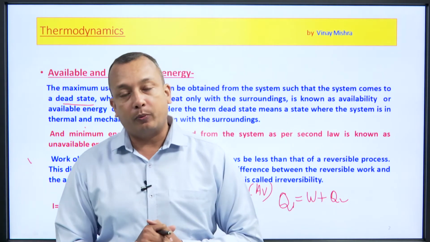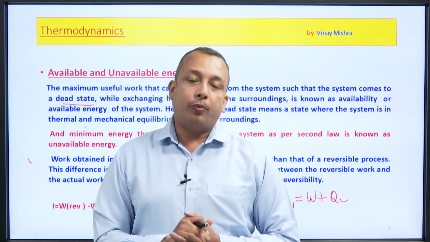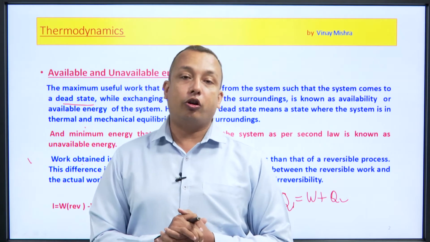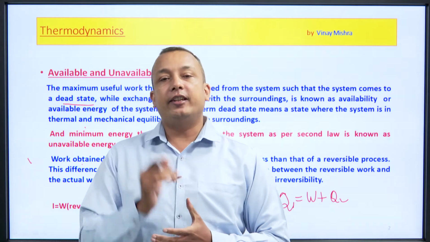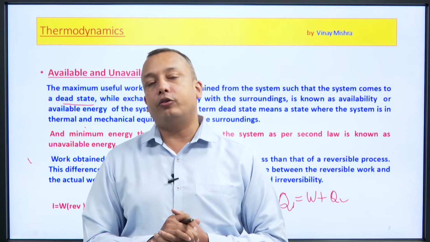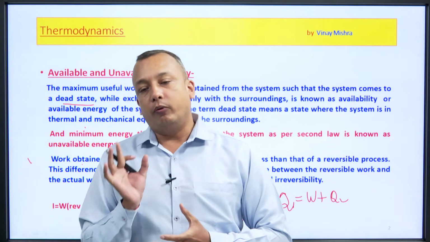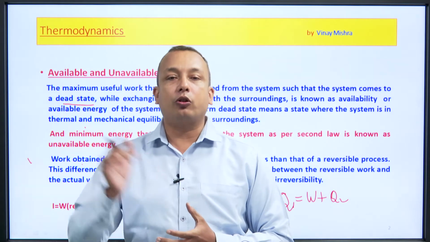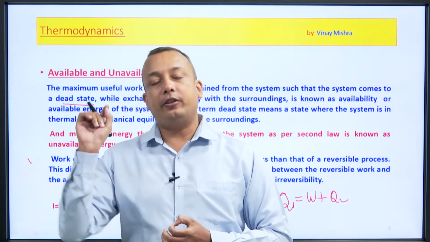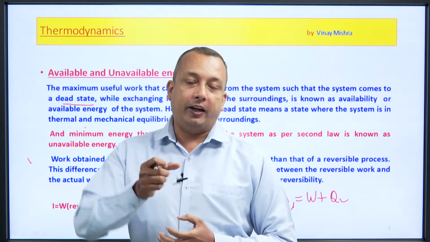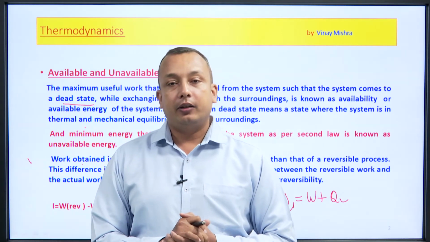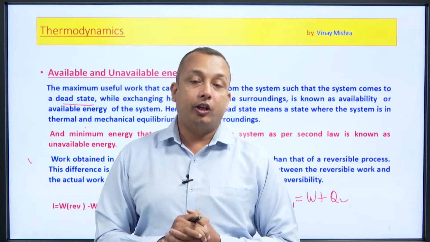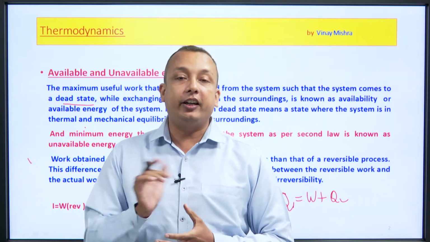Now, irreversible process. An irreversible process is the process in which the system does not return to its original state. Suppose 1 is the state at which the pressure, volume, temperature is given to the system, and Q1 is the amount of heat being given, so that the change in state takes place from 1 to 2. Now, at state 2, if we extract the same amount of heat and the system does not return to its original state, this kind of process is known as an irreversible process.